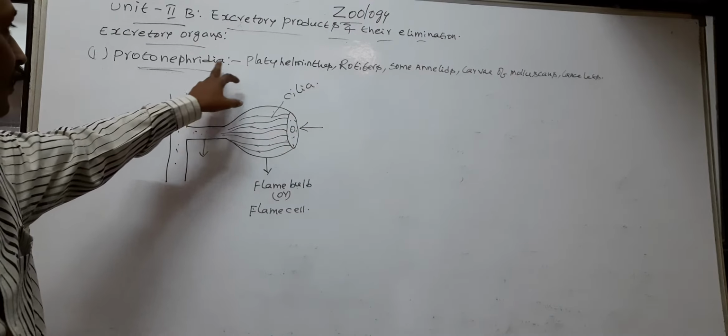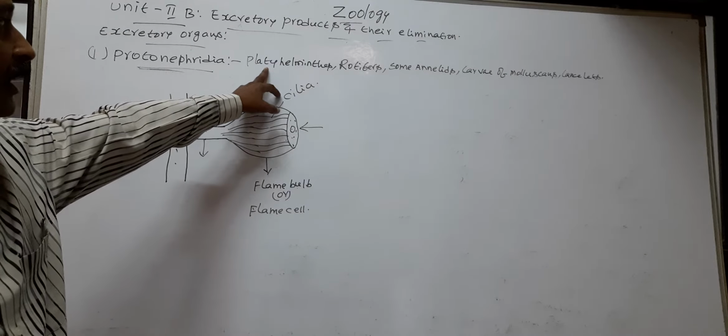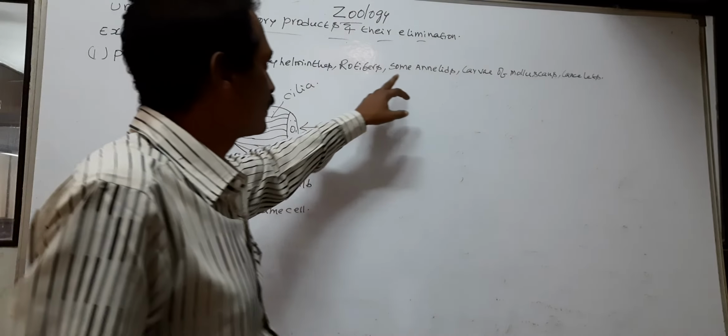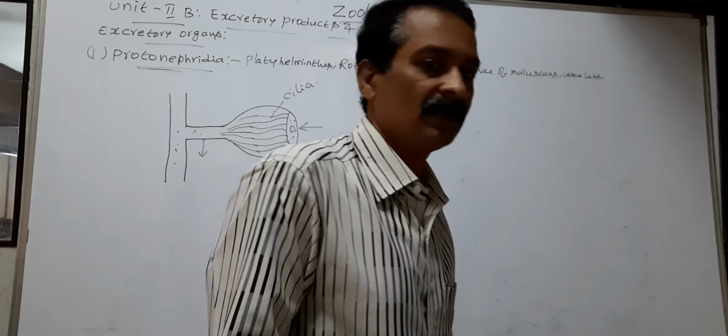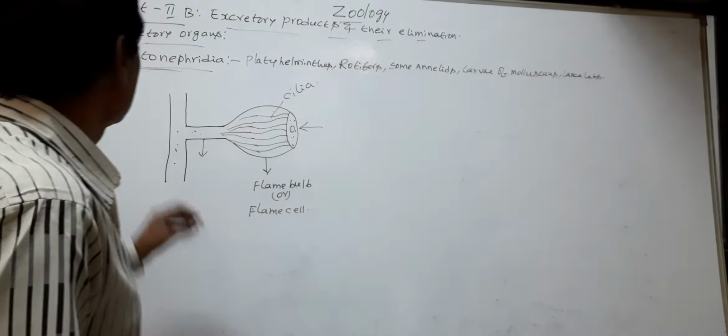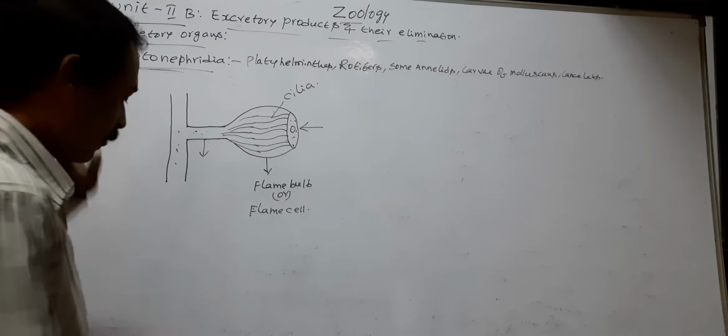So the protonephridia are found in platyhelminthes, rotifers, some annelids, larvae of molluscans and lancelets. So these are protonephridia.